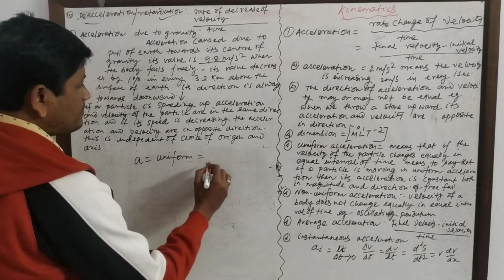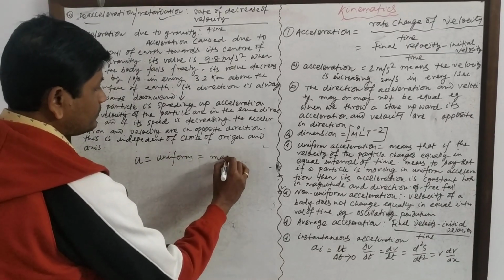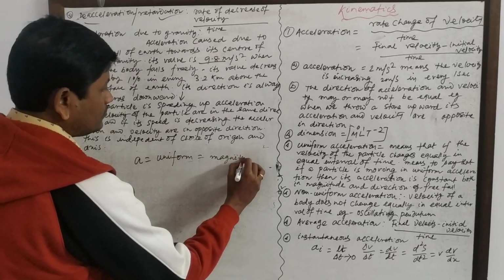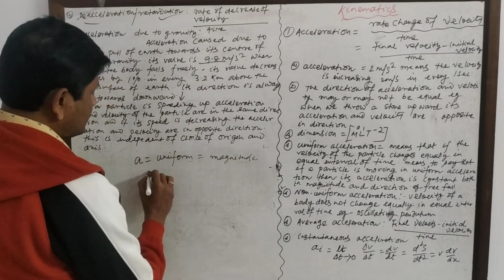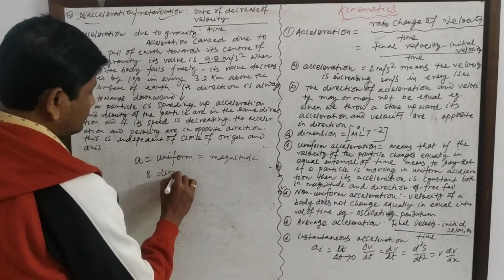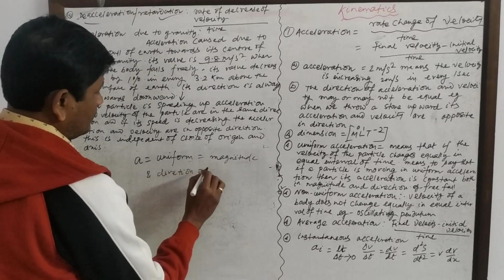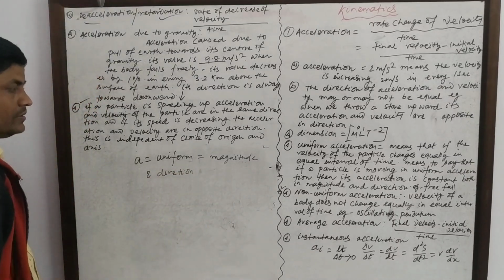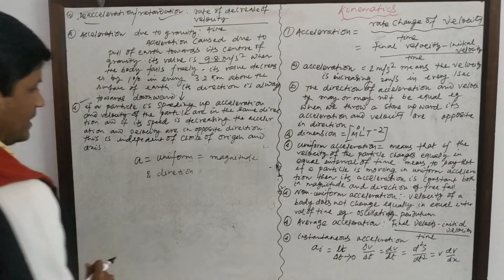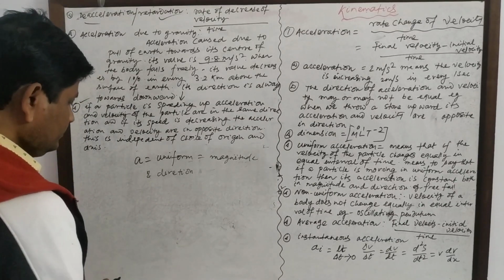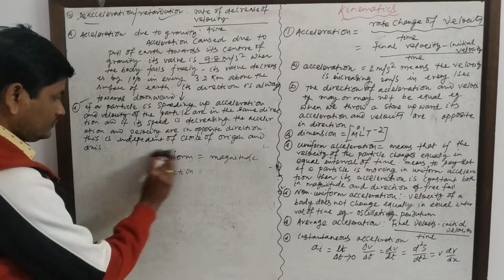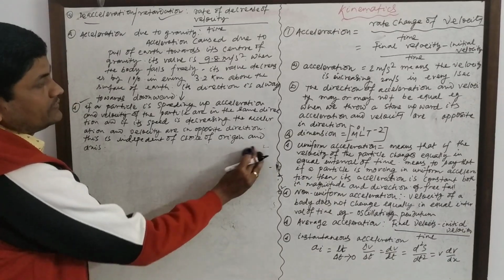Its magnitude and direction do not change.